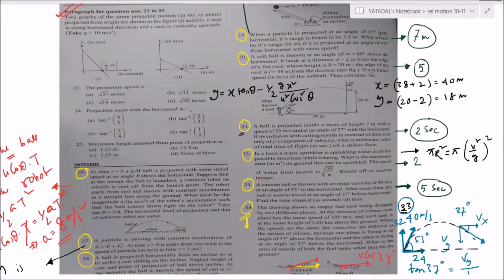Yes, Ashivardhan. Sir, first one answer is B, root 41 meters per second. Yes, second. Correct only. Go ahead. Yes, perfect answer Ashivardhan has given.